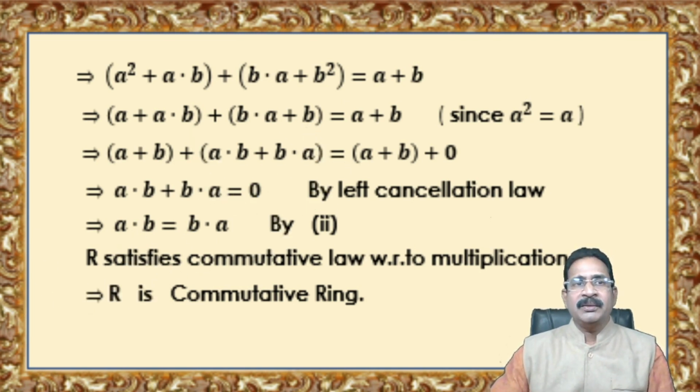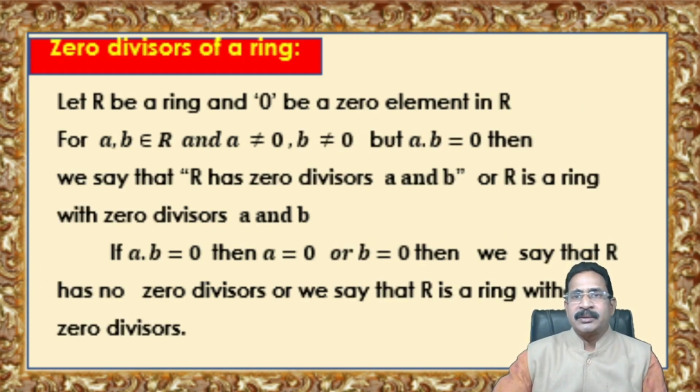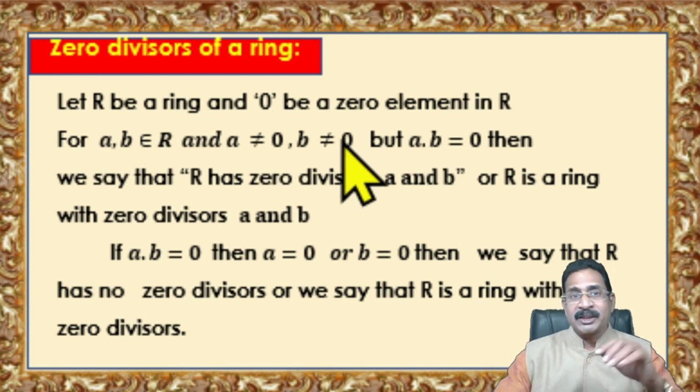Now we have another definition: a ring with zero divisors and a ring without zero divisors. Let R be a ring and 0 is the zero element in R. Take two elements A and B, where A is a non-zero element and B is a non-zero element, but their product is 0.